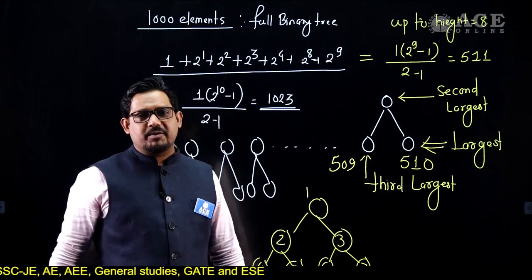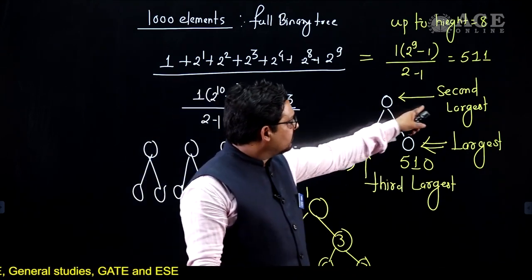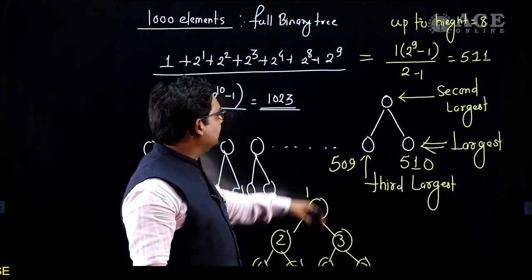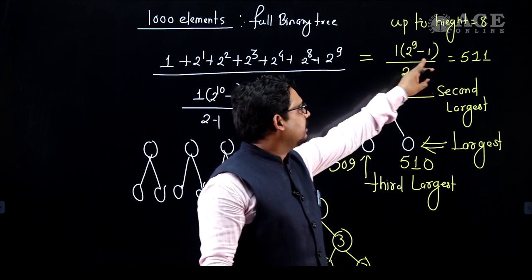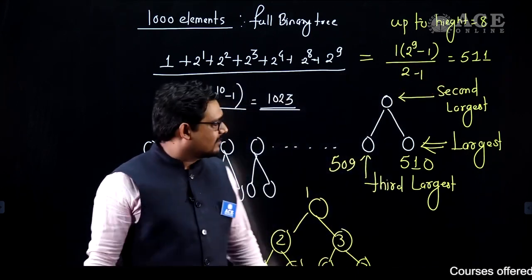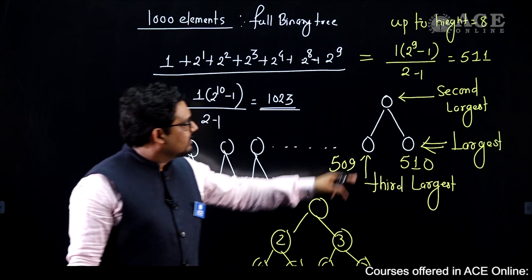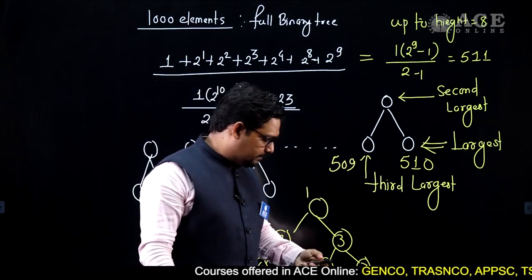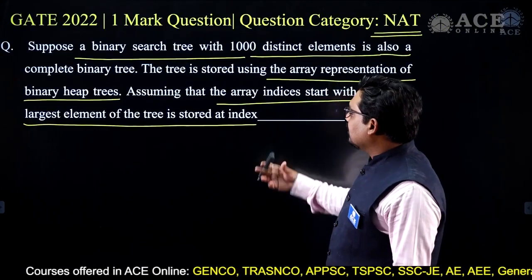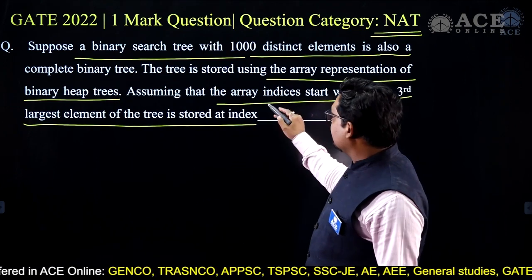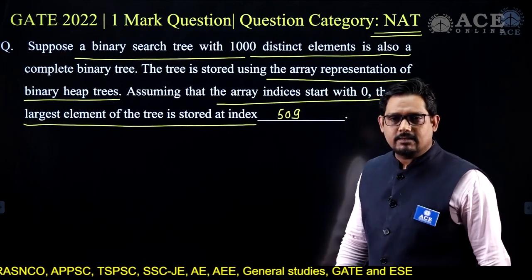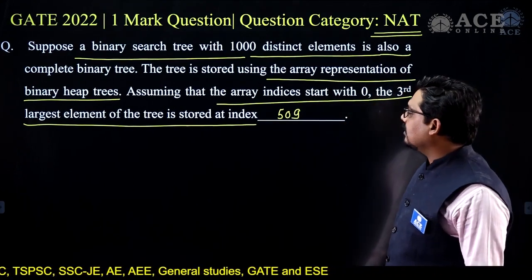I'll give you one problem here: try to find out the index of the second largest element. That will be quite interesting. With this same logic you can find that also. So here the index of the third largest element is 509.